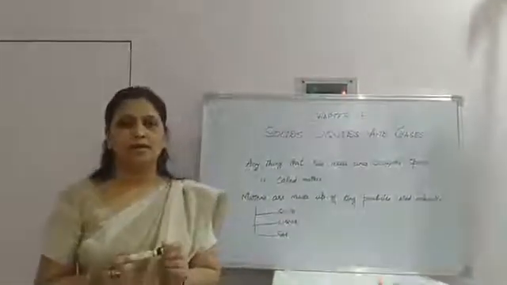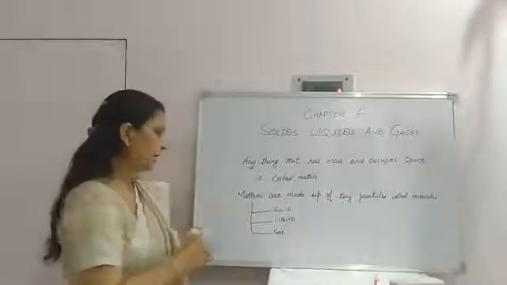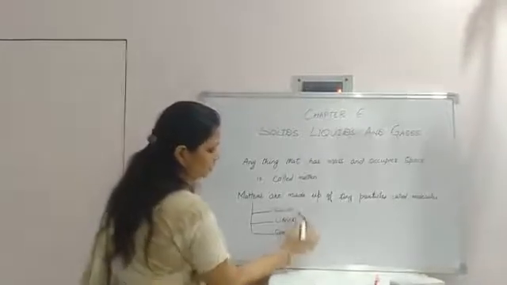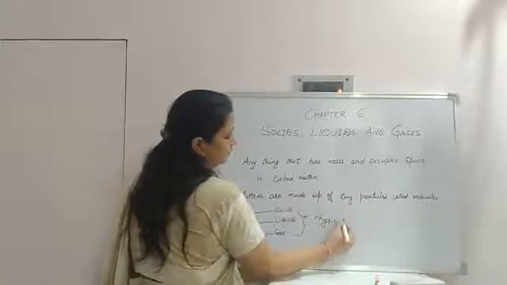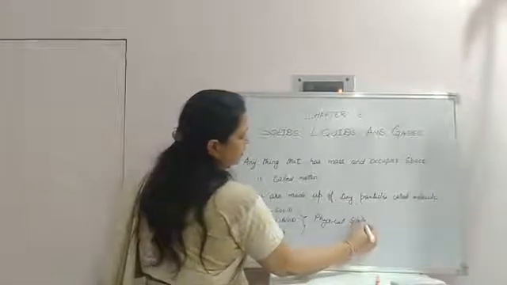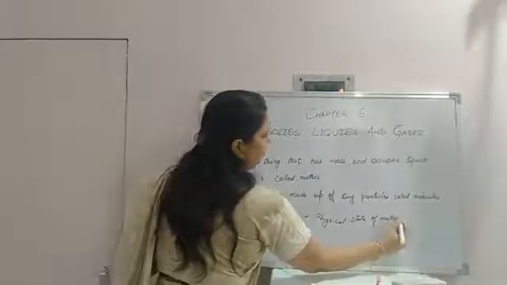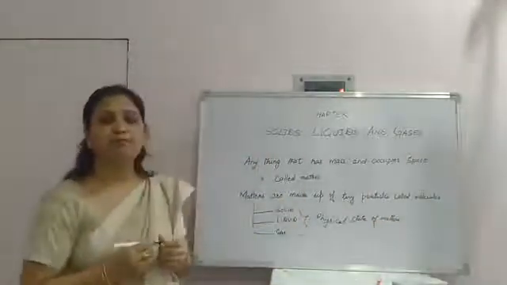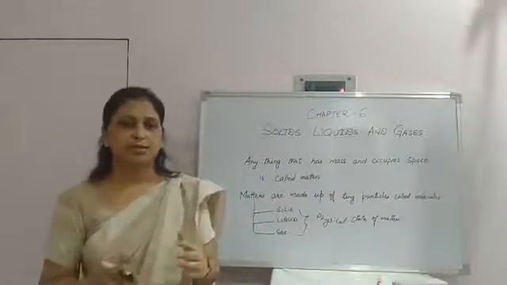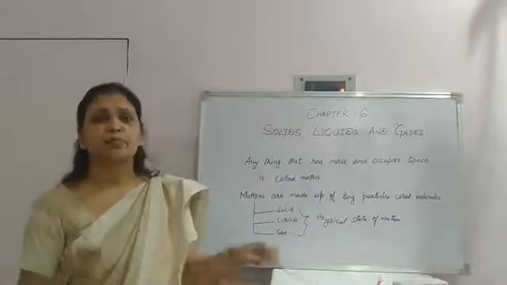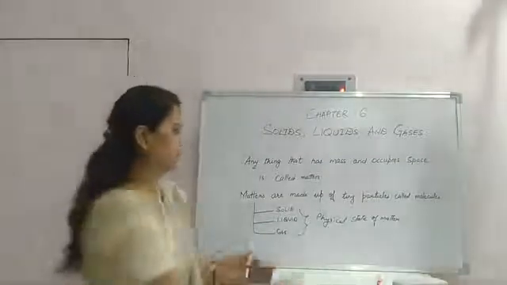Solid, liquid and gas are called the physical states of matter. The different forms or states of matter exist because of the difference in the arrangement of particles.